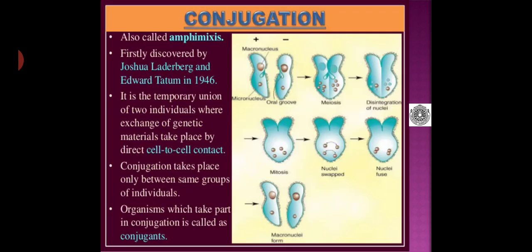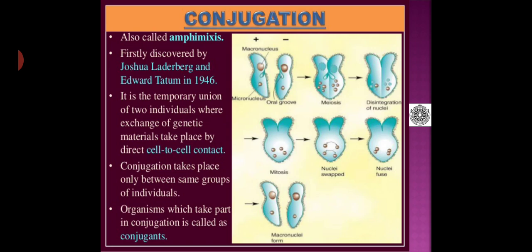Coming to conjugation, it is also called amphimixis. It was first discovered by Joshua Lederberg and Edward Tatum in 1946. It is a temporary union of two individuals where exchange of genetic material takes place by direct cell-to-cell contact. Conjugation takes place only between the same groups of individuals, and organisms which take part in conjugation are called conjugates.